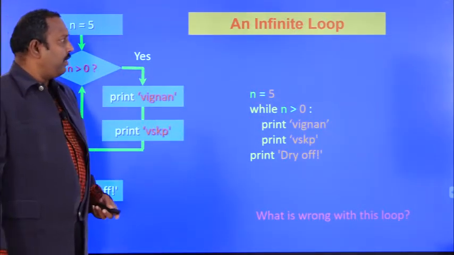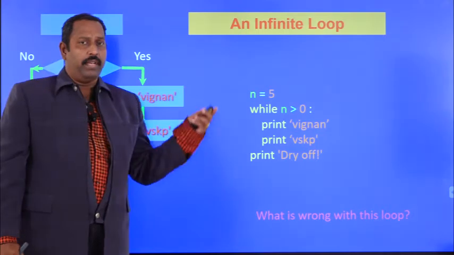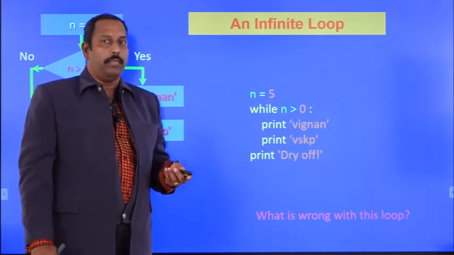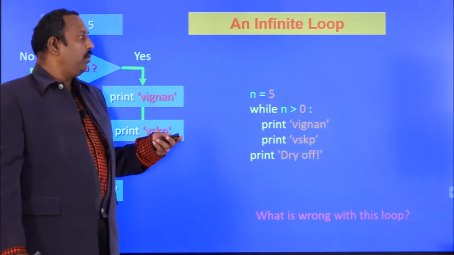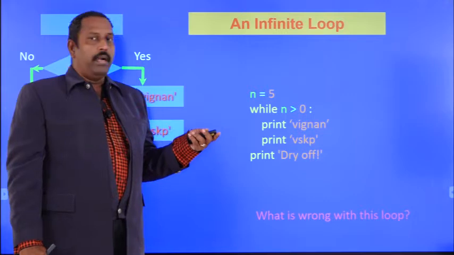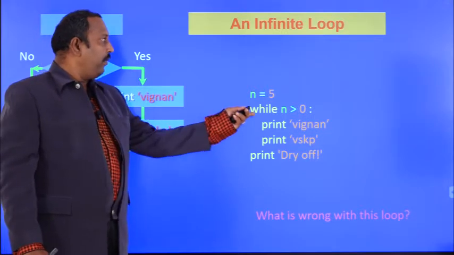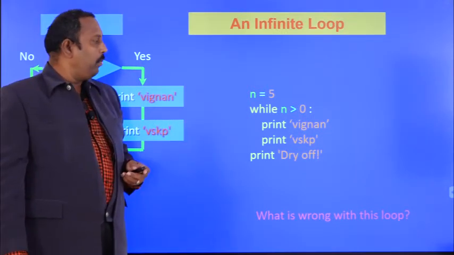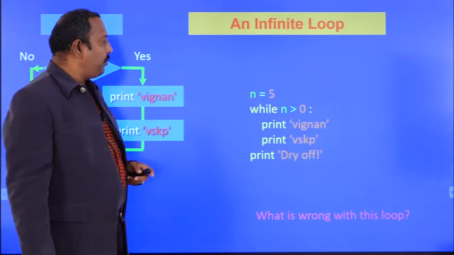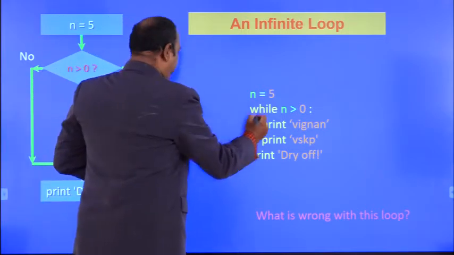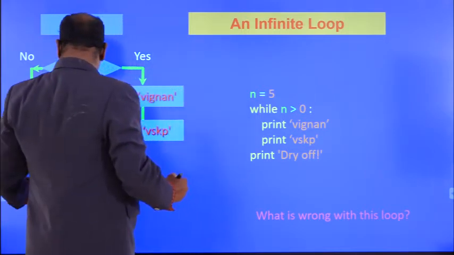This is another example, an infinite loop. The previous example we have seen is a finite loop. That means the loop will be executed a predefined number of times. Here, it will go to an infinite loop. Why will it go to an infinite loop here? You see here, n equal to 5. The n value is 5.